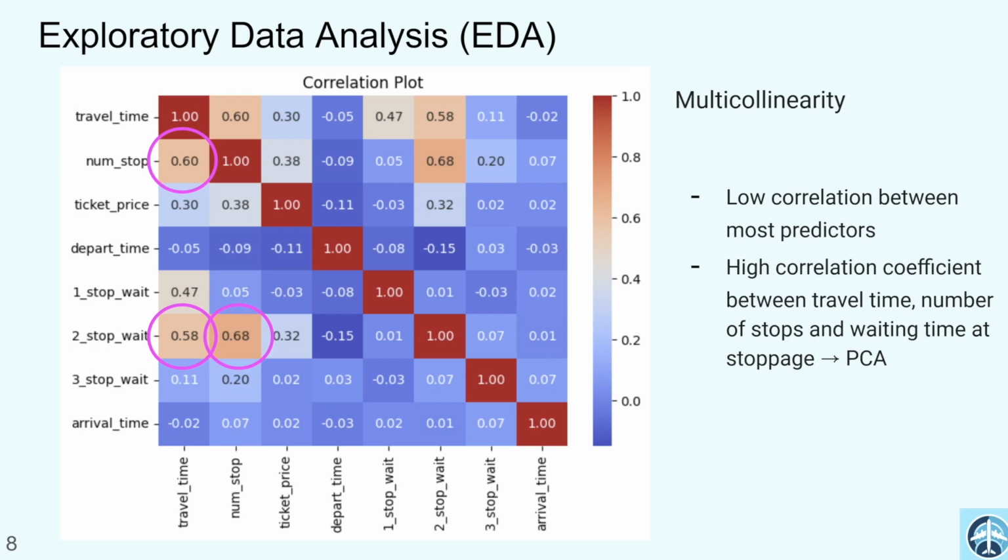Although most predictors have low correlation, some variables, such as the number of stoppages and travel time, have high positive correlation. And it makes sense intuitively since more stops implies you are traveling longer. So there were some collinearity issues, which provided some motivation behind the implementation of PCA.